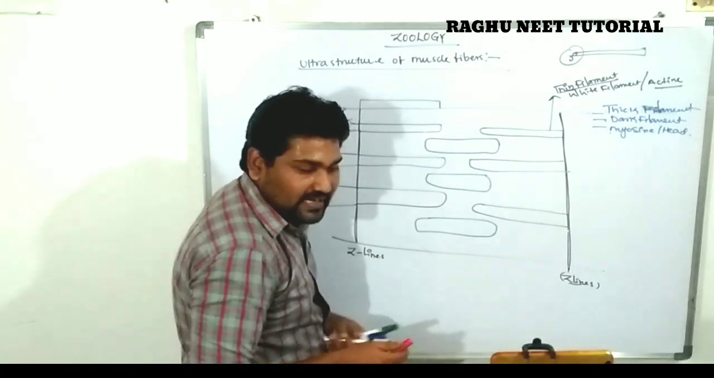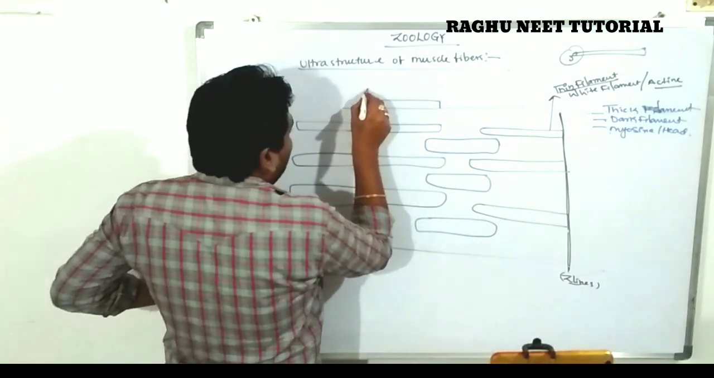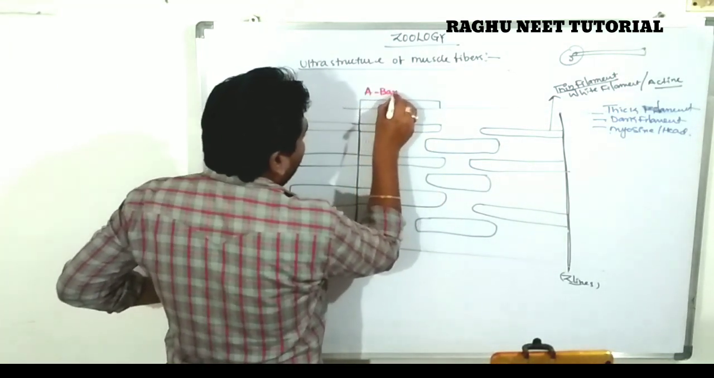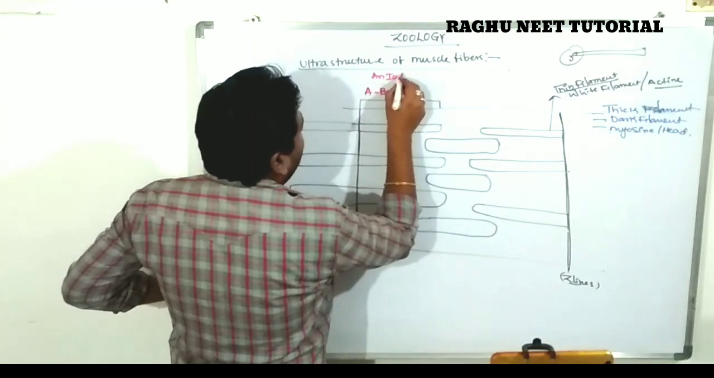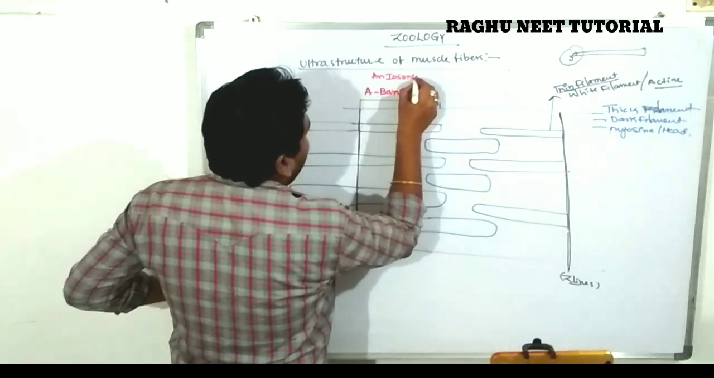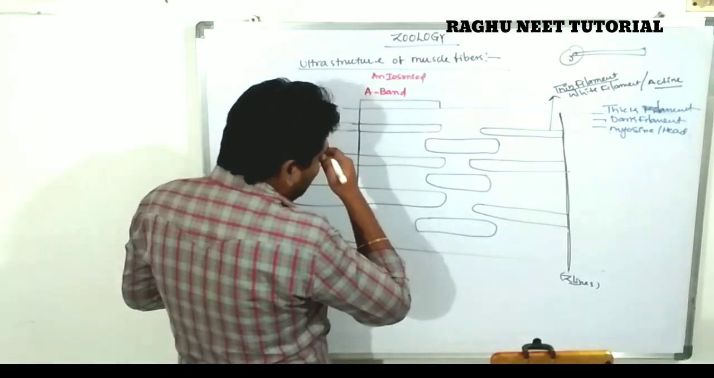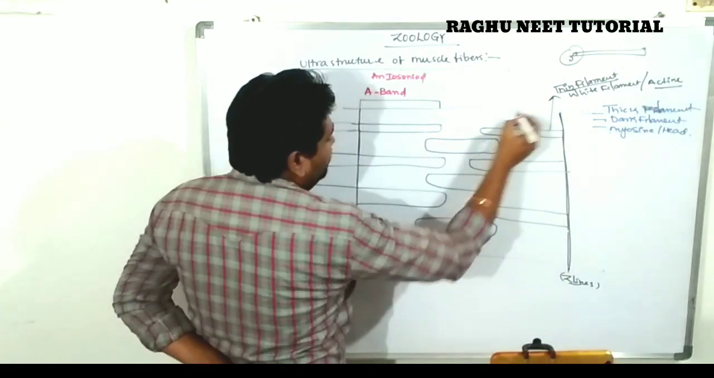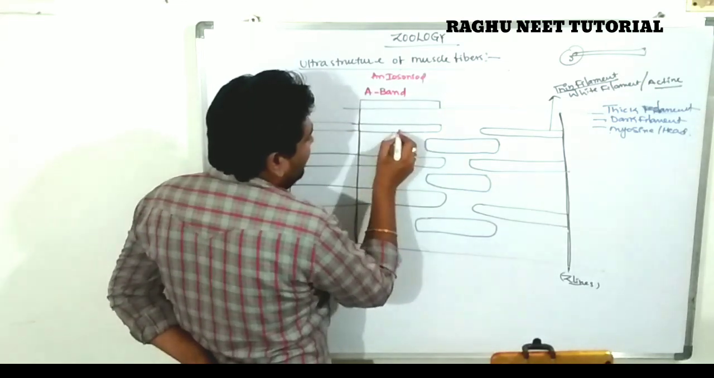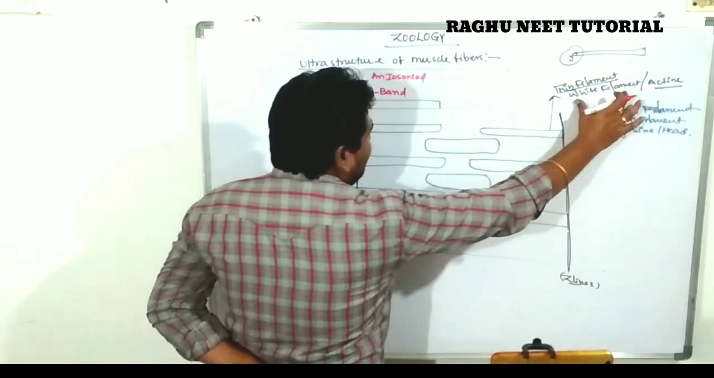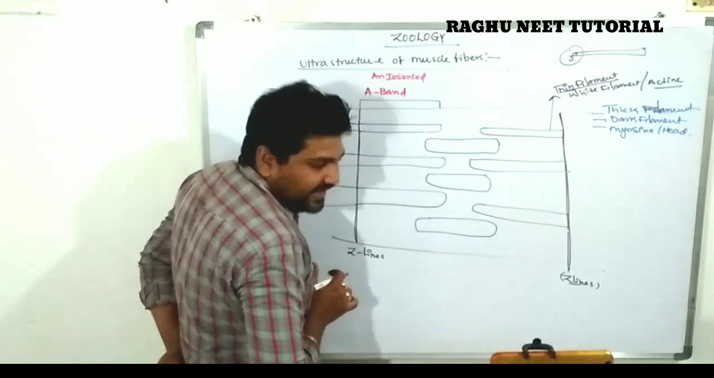The A band is commonly called the anisotropic band. What is the A band? The thin filament, nothing but the white filament band, is commonly known as the A band.